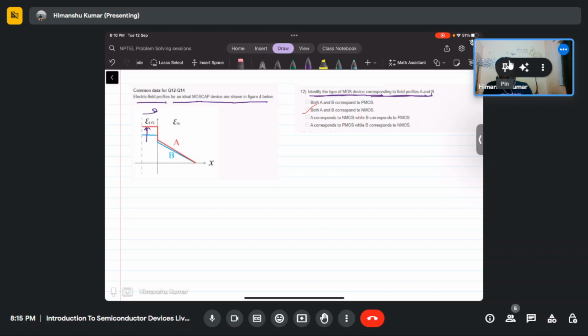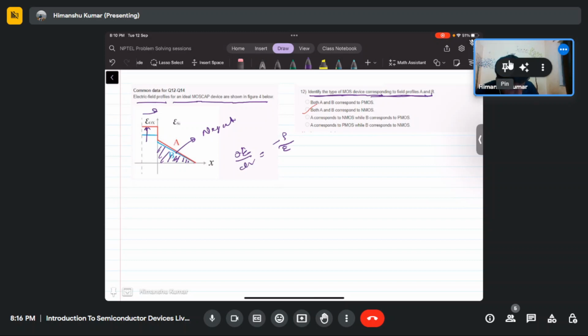So that means this charge will be negative charge, because dE by dx is minus rho by epsilon.